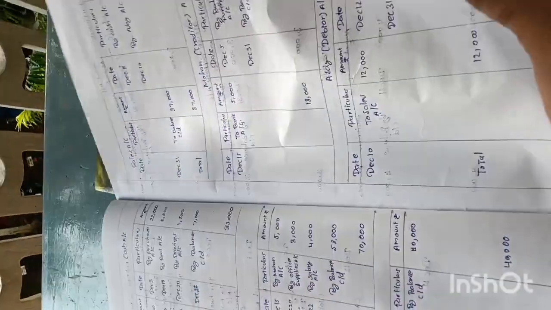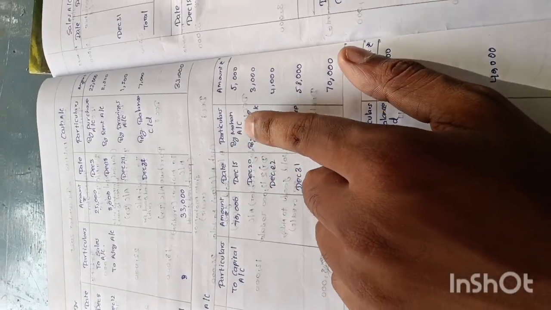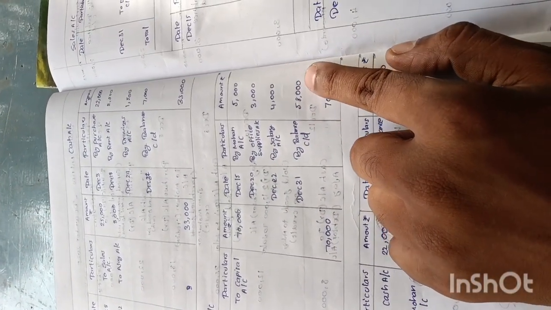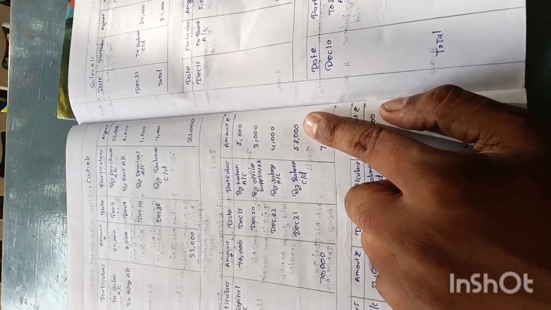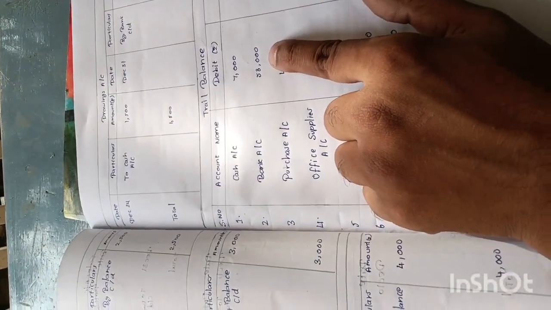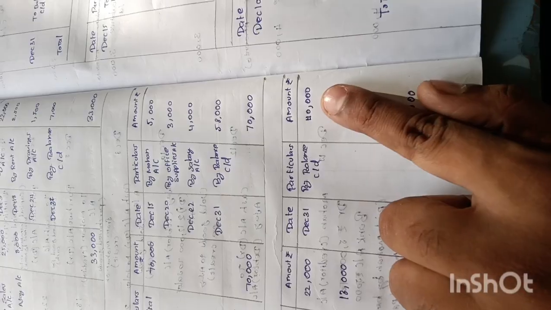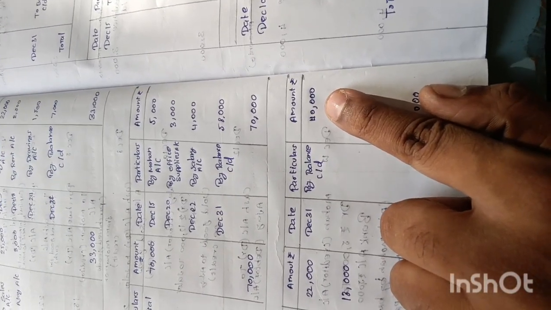So now just move on to the bank account. Here you see the bank account. Bank account, balance carried down 58,000. Here also it comes from the creditor side, so we need to write 58,000 on the debit side. Purchase account, here also balance carried down comes from the creditor side, 40,000.